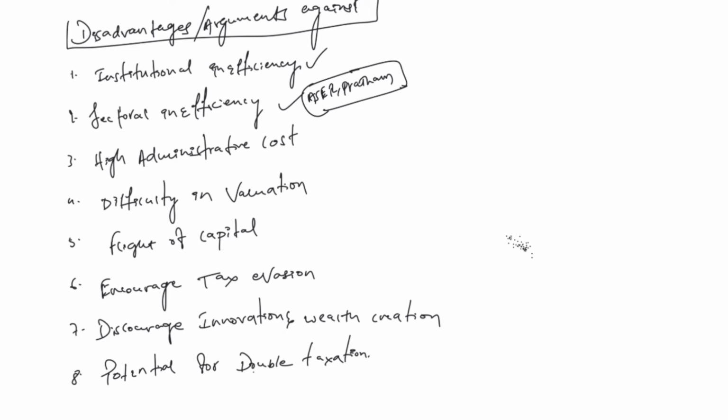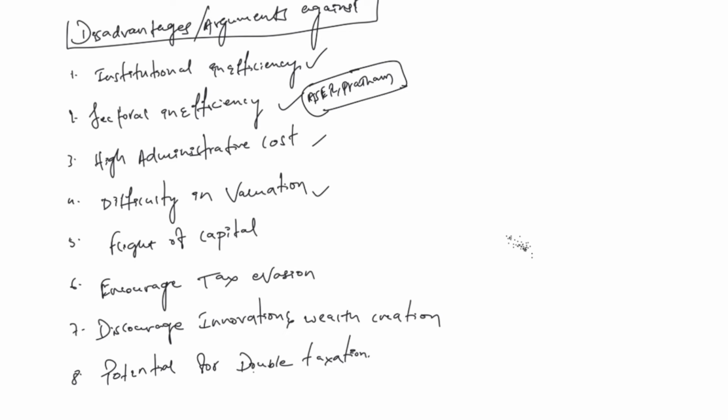Another important argument is the high administration cost. It is being said that assessing and collecting the wealth tax requires a lot of extensive resources, often making the cost of administration even higher than the revenue generated. That's one way. Another is difficulty in valuation.